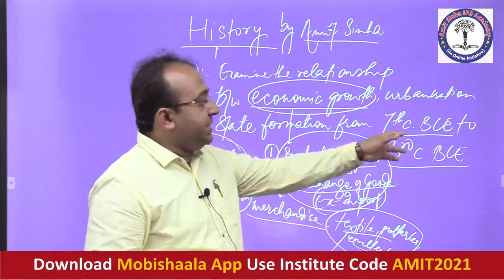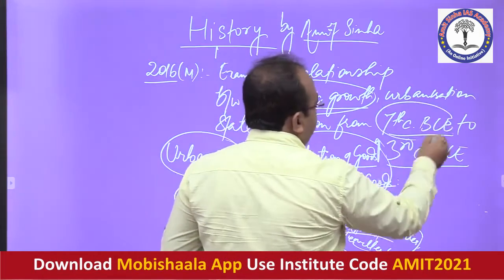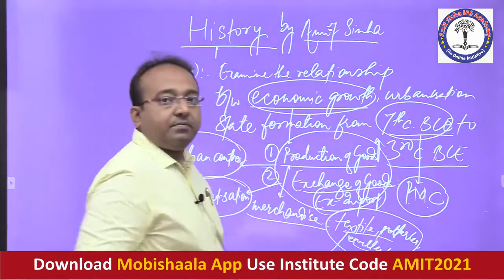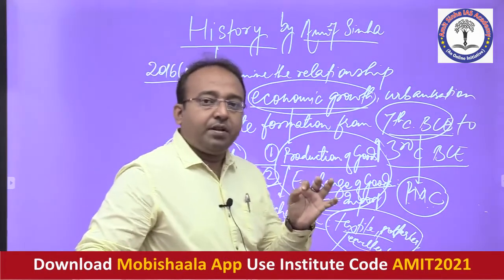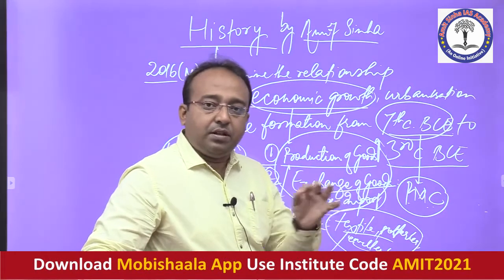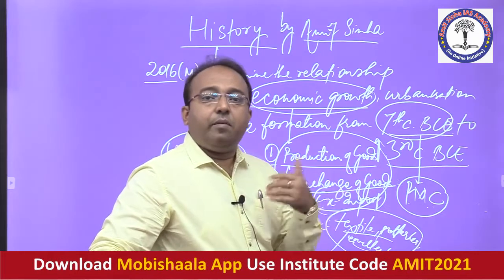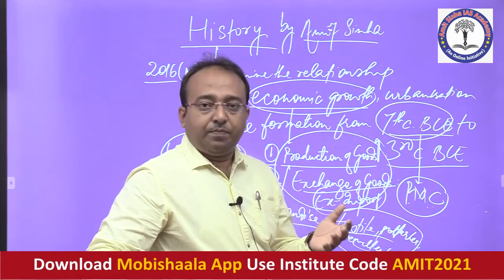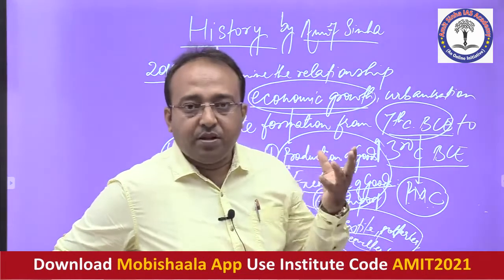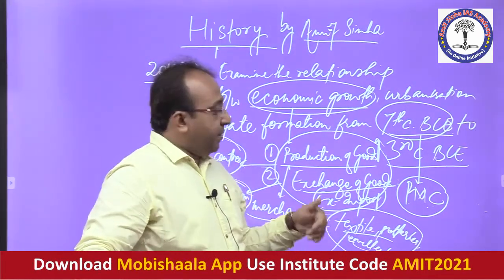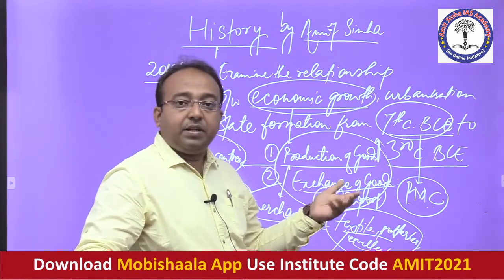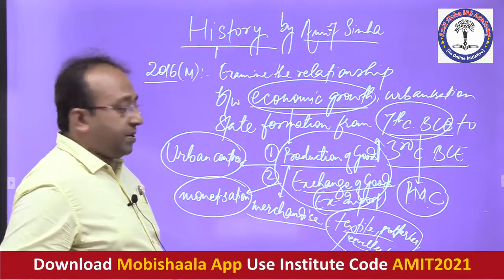For example, the 7th century BCE. This is the time when India saw the introduction of a very important coin, called the punch-marked coin. That is the first coin found in the Indian subcontinent, introduced in lieu of the exchange of goods. Earlier, it was a barter system that was followed. In a barter system, you take some good from me, and I take some good from you. But for the first time, you see the use of coins for conducting trade and commerce. So the 7th century BC was that particular point of time.